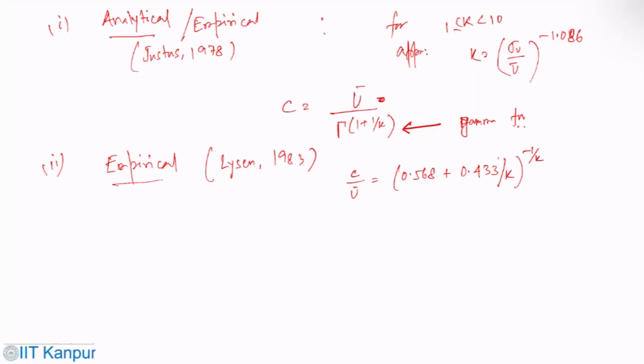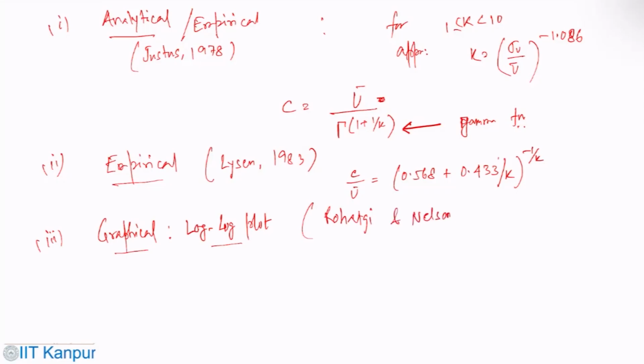Then one can use some kind of graphical approach, which is a log plot. This was provided by Rodgi and Nelson in 1994.